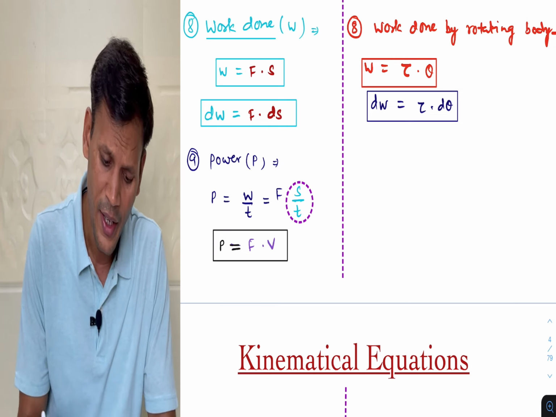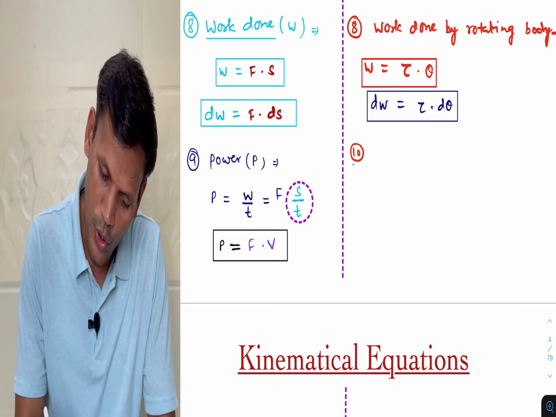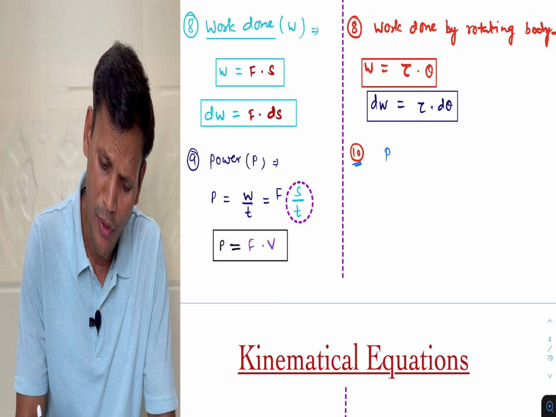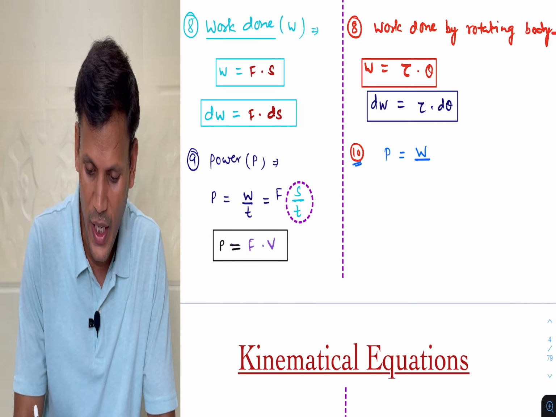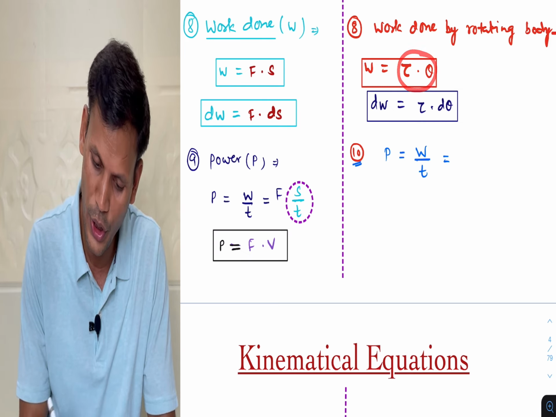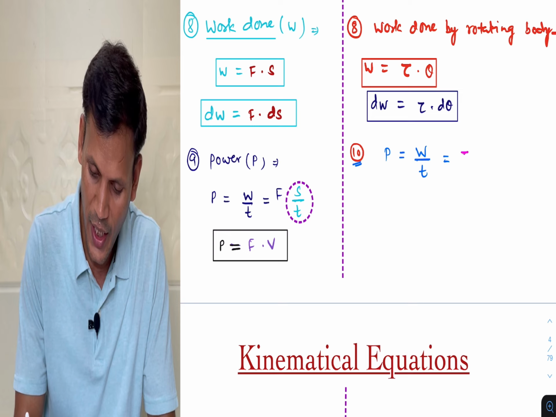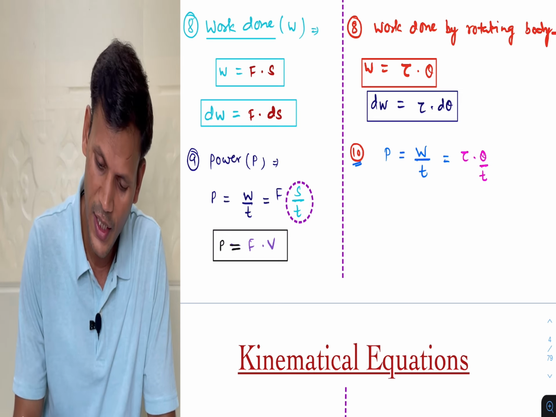Now same way we can write power of a rotating body. So power is of course work done upon time, but for a rotating body work done is tau into theta. So we can write tau into theta upon t. But what is theta by t?